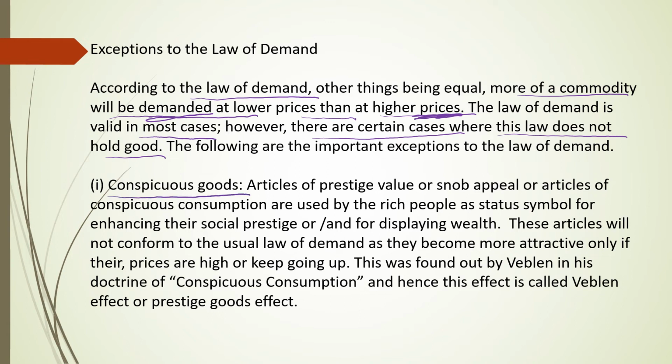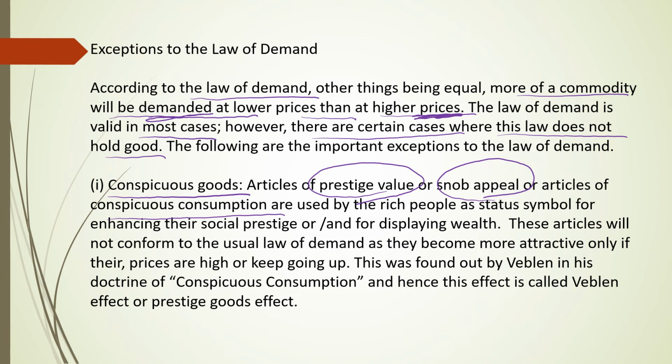Conspicuous goods. What are conspicuous goods? Means prestigious. Snob appeal or articles of conspicuous consumption are used by rich people, and they want to show off their status. So socially, they want to exhibit their social status.